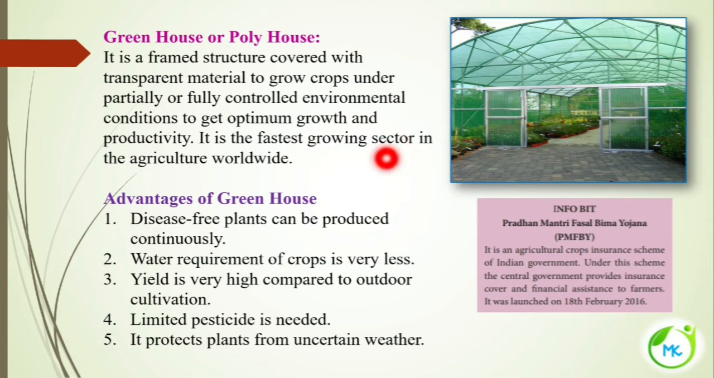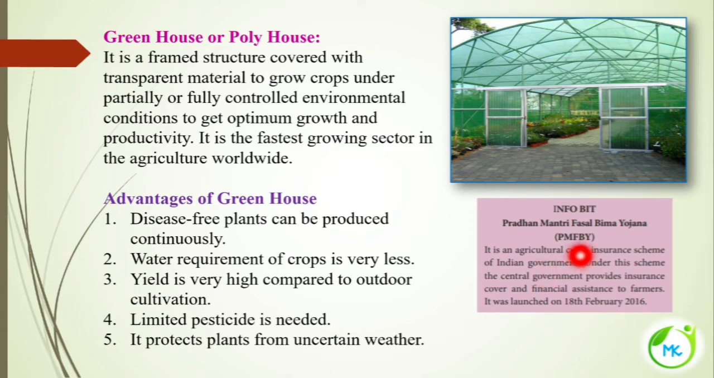So the water requirement of crop is very less, and yield is very high. When compared to the outdoor crops, the crops that are grown in this greenhouse will give high yield. High yield means more amount of the product will be produced. Limited pesticide is needed. Pesticide is nothing but the substance or the chemical which is going to kill the pest. So the crops that are grown under this greenhouse, there is no need or some limited pesticide is enough. And it protects plants from uncertain weather.